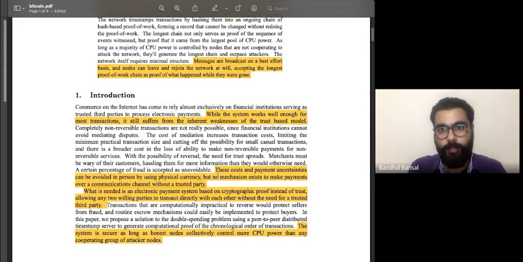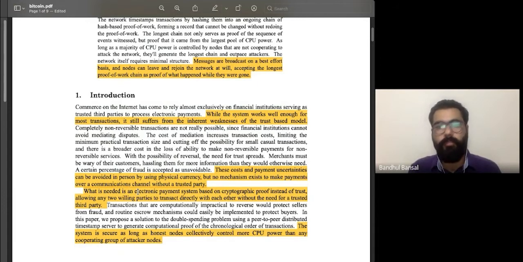And so what Satoshi proposes is that we need an electronic payment system based on cryptographic proof instead of trust, allowing any two willing parties to transact directly with each other without the need of a trusted third party. So a very, very good solution, right? What we need to do is cryptographically secure an electronic payment system, and provide a proof instead of trust that the transaction has been executed. So this is how two willing parties can transact with each other without the need of trust, but on the basis of a cryptographic proof.